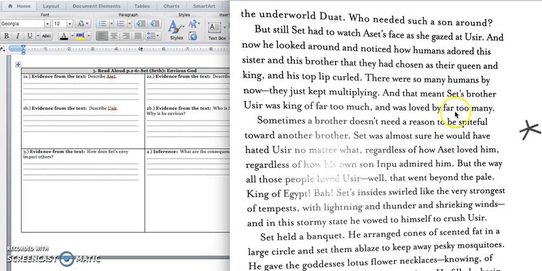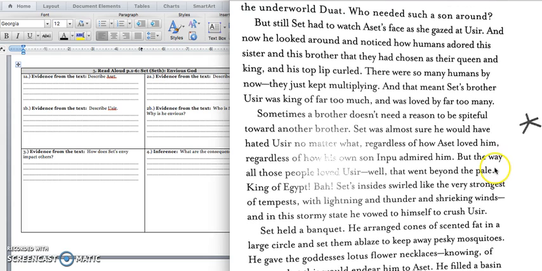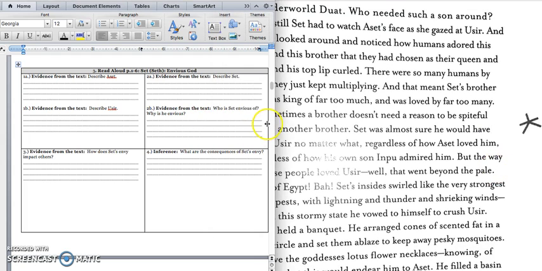And that's because everyone loved Usher, and they were giving him all their attention, and no one was giving any attention to Set. So in box 2, we would write, Set is envious of Usher, because everyone likes him. Usher has a beautiful wife that loves him, and Set's son Impu respects Usher more than Set. Press pause to write down your answer and play when you're ready to keep reading.